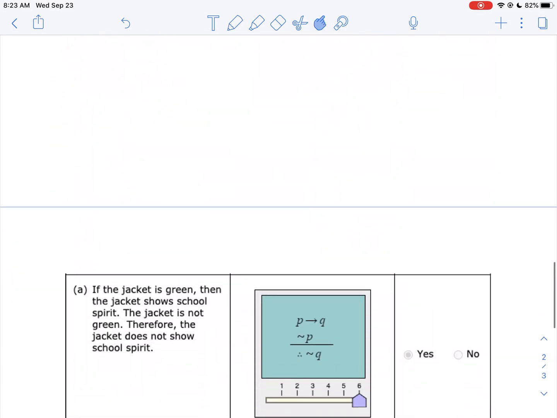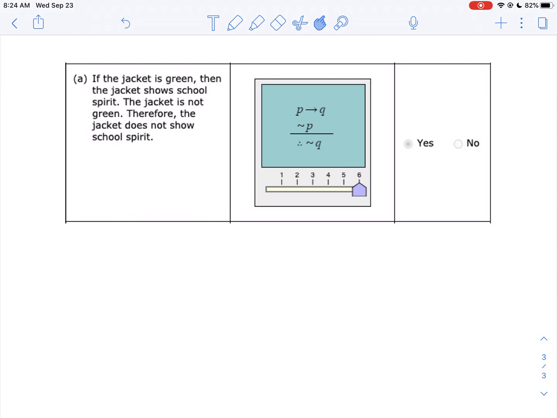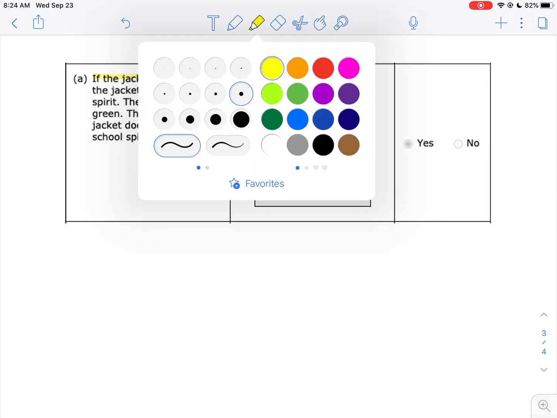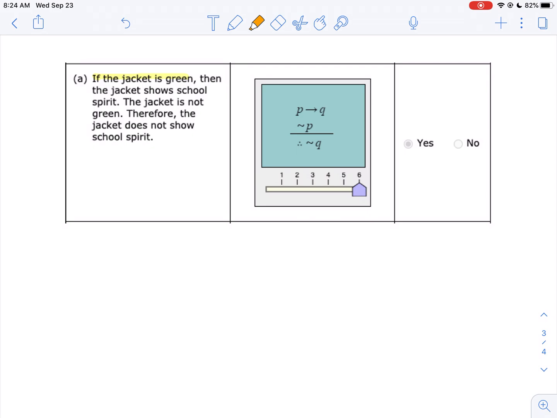Let's take a look at another one you did. It said, if the jacket is green, then the jacket shows school spirit. I'll highlight that part in a different one. Okay? So I agree with if P, then Q. The jacket is not green, so not P. So once again, you correctly pick the one that the symbols that represents the situation. And if not P happens, you don't know anything else. This one also should have been no.